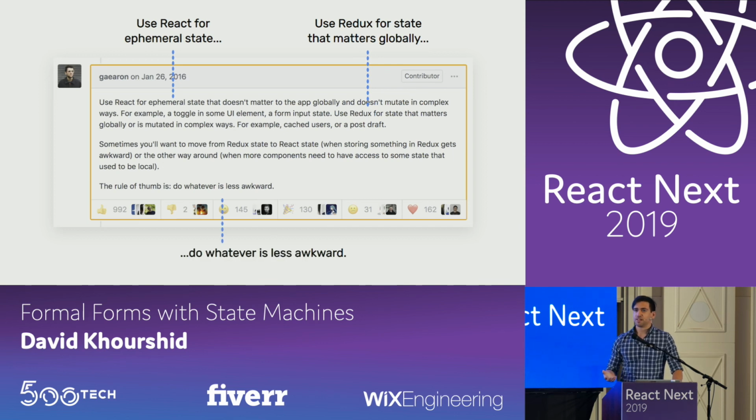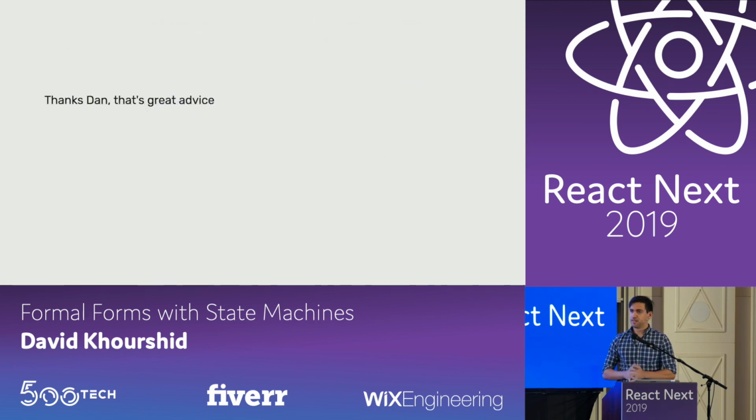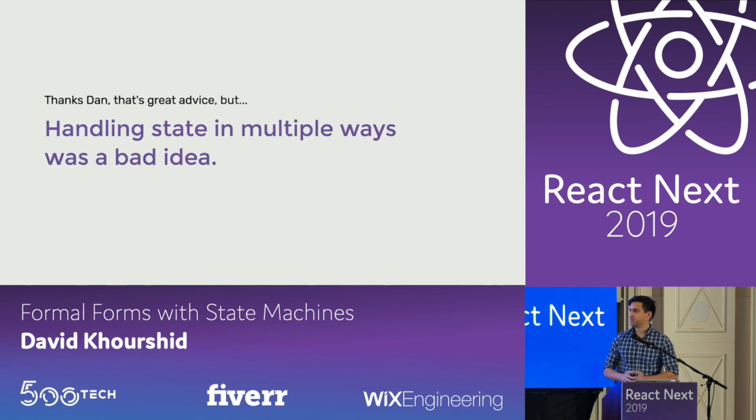And finally, he said the rule of thumb is just to do whatever is the least awkward thing to do. In other words, be idiomatic. So, thank you, Dan, that's great advice. But handling state in multiple ways was a bad idea. Because once you have multiple different ways of handling state, things just get sort of messy. I mean, just ask Israel.